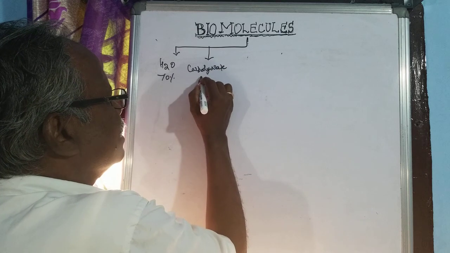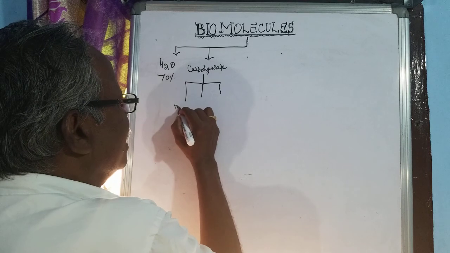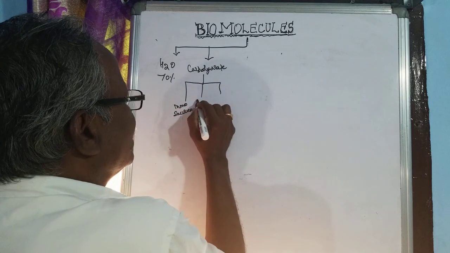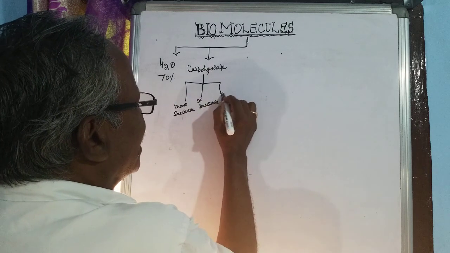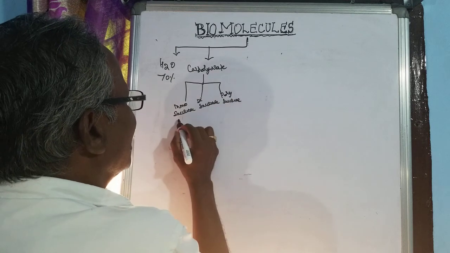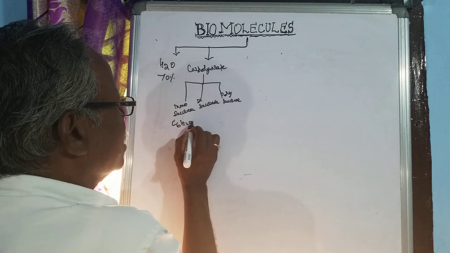Carbohydrate is again divided into three types: monosaccharide, disaccharide and polysaccharide. Monosaccharide, the formula is C6H12O6, that is glucose.